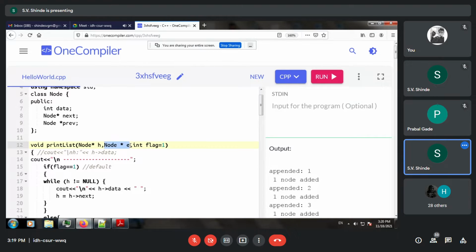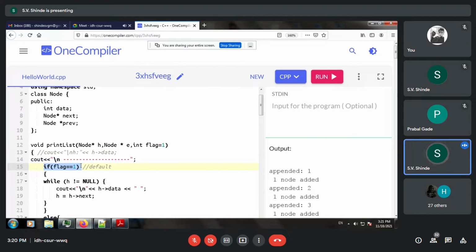Okay, and if you want to print it in ascending order, so by default we have created a flag as 1. So when the flag is 1, you are going to print it in ascending order, and if the flag is not 1, that means 0, you are going to print it in reverse order, that is from the end to the head node. So how to do that is simply we have to check the flag.